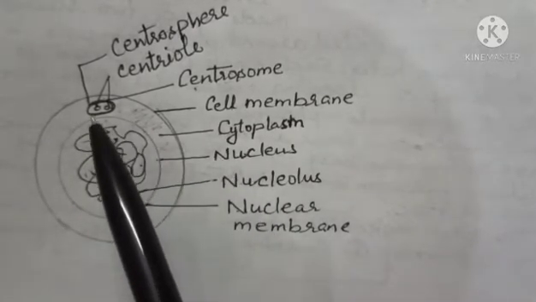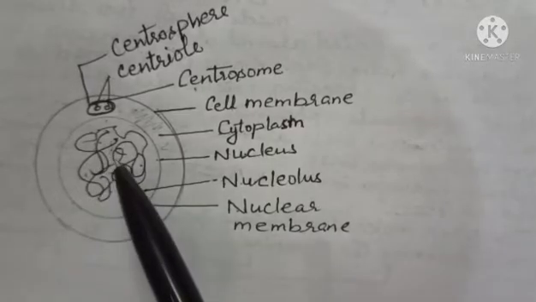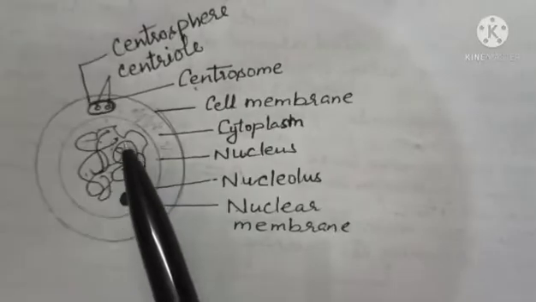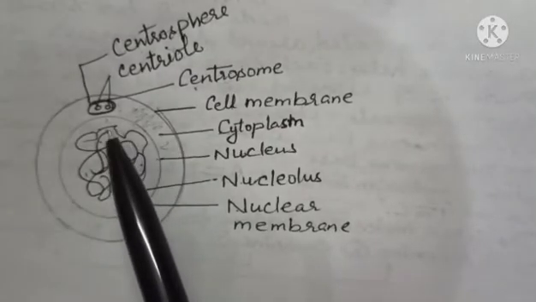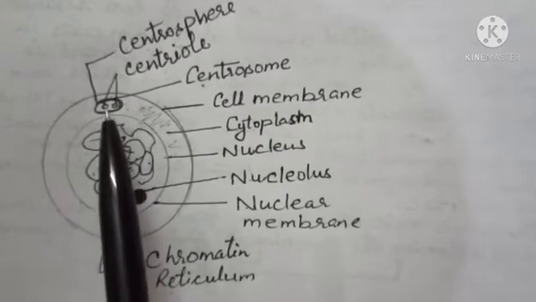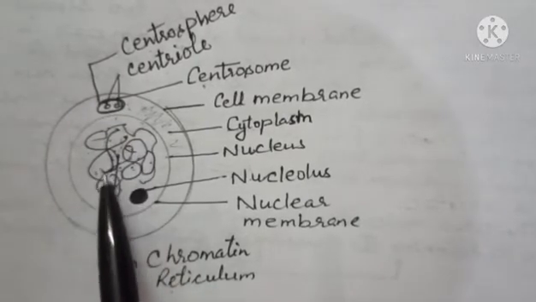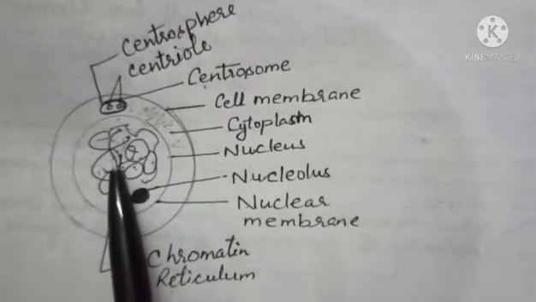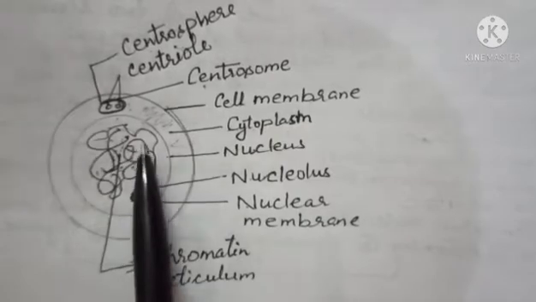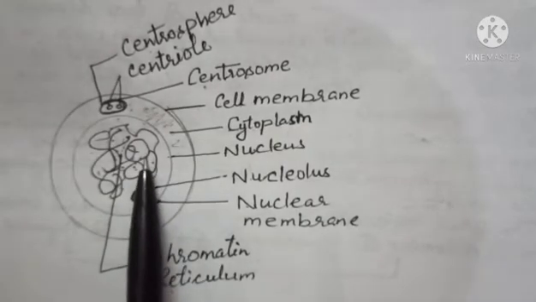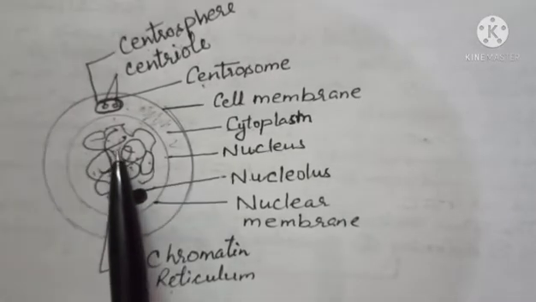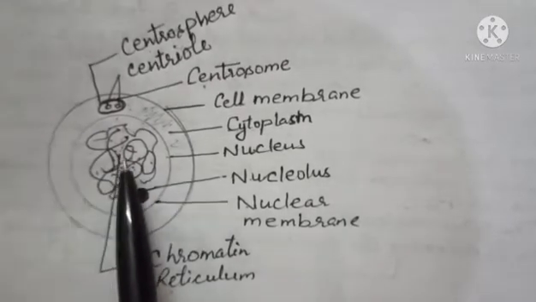Now after that, the mitotic phase takes place, and the mitotic phase has four stages. First is prophase, then metaphase, anaphase, and telophase. The first phase of mitosis is prophase. During prophase, the chromatin reticulum changes into thick rod-like structures called chromosomes. These chromosomes are clearly visible inside the nucleus during the time of division, and each chromosome then splits longitudinally.